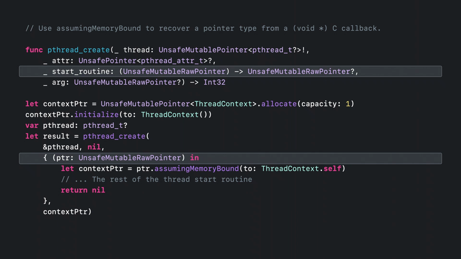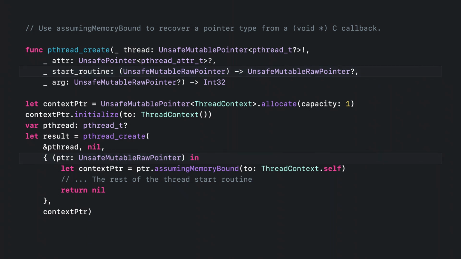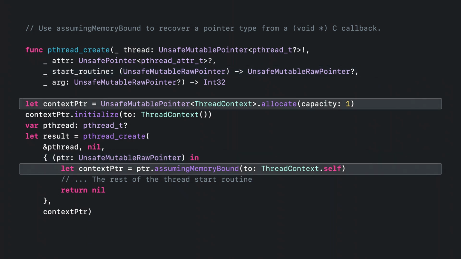That sort of thing happens in C sometimes, and there's no way to make it generally type safe. In this case, we do know it's safe to recover a typed context pointer by calling assumingMemoryBound(to:), because that's the type we just bound memory to when we allocated it a few lines above.